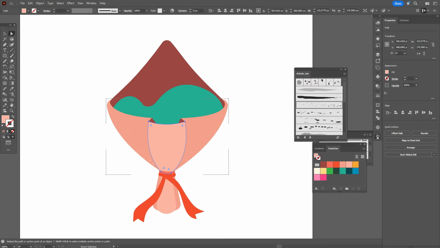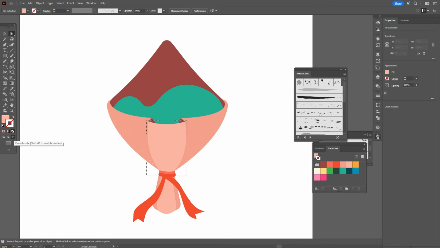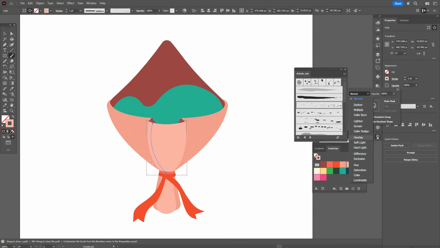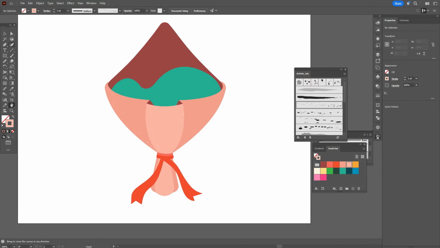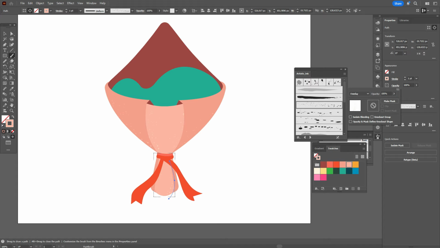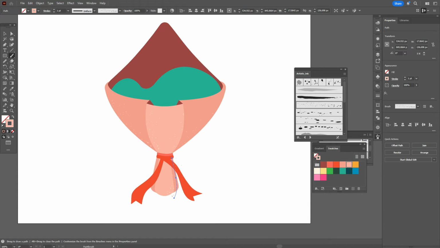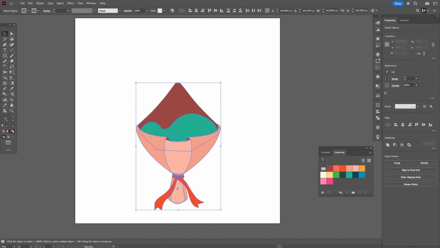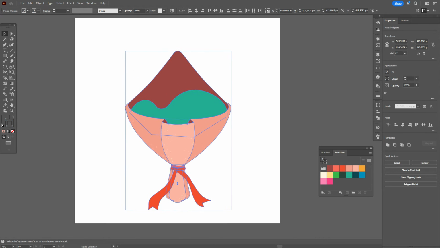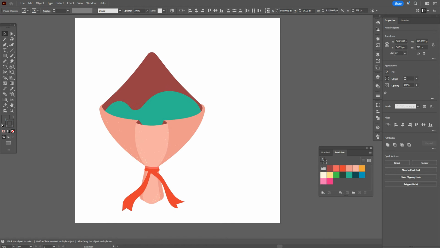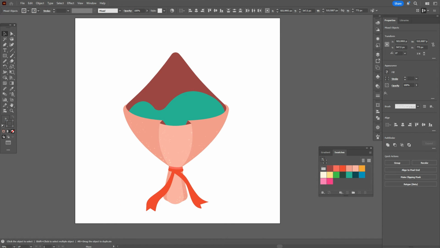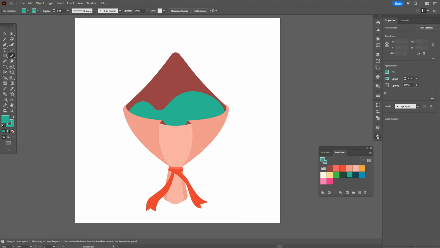Just go to normal mode and go again to that mode and again add brush. Okay. Now select the shape, make it a little bigger. Okay, it's ready.